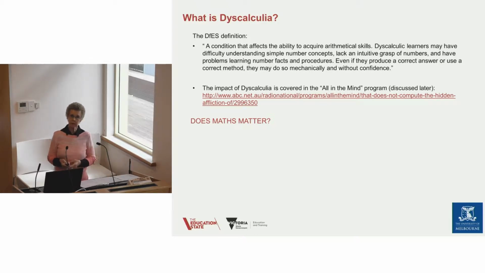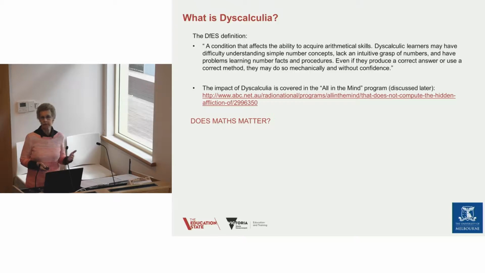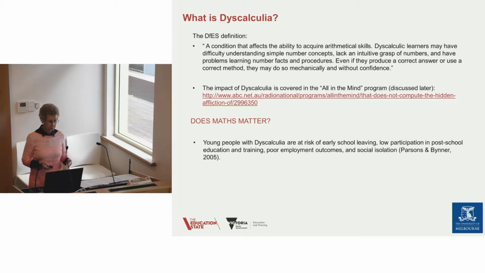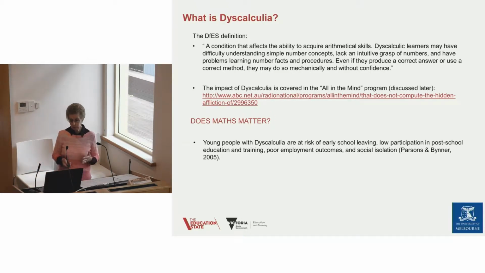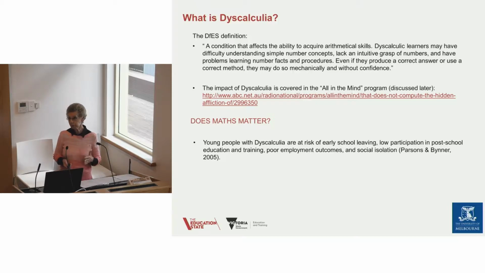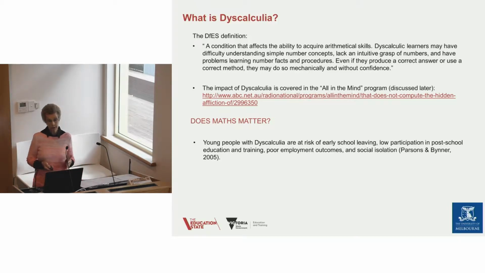Now, in the first video, I introduced this concept, does maths matter? And I talked about the way in which it impacts young people, that is school children and school students. But now we're going to look at some of the other impacts for adult life. And so students with dyscalculia are at risk of early school leaving, low participation in post-school education and training, poor employment outcomes, and also social isolation.